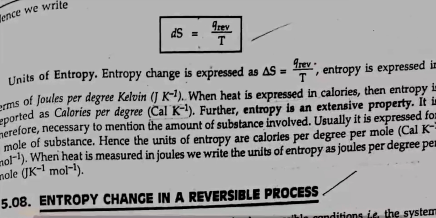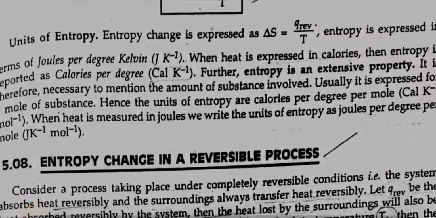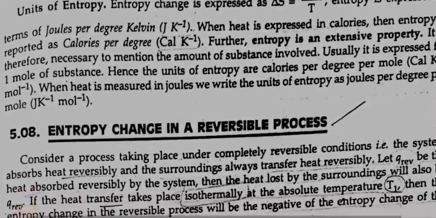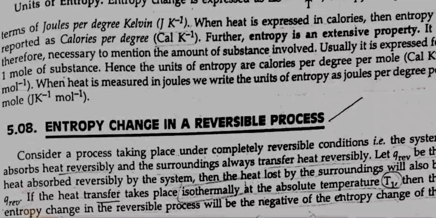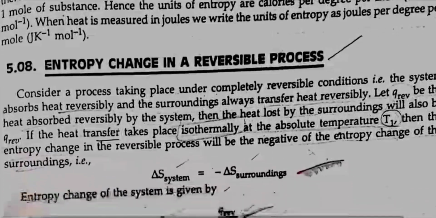Units of entropy. Entropy change is expressed as delta S is equal to Q reversible by T. Entropy is expressed in terms of joules per degree Kelvin. When the heat is expressed in calories, the entropy is reported as calories per degree. Further, entropy is an extensive property. It is therefore necessary to mention the amount of substance involved. Usually, it is expressed for 1 mole of substance, hence the units of entropy are calories per degree per mole. When heat is measured in joules, we can write the units of entropy as joule per degree per mole.